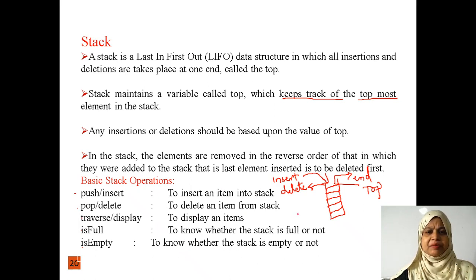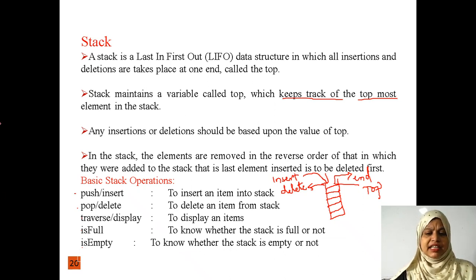Traverse or display means we retrieve and visit each and every element present in the stack. Is full checks whether the stack is full or not, and is empty checks whether the stack is empty or not.